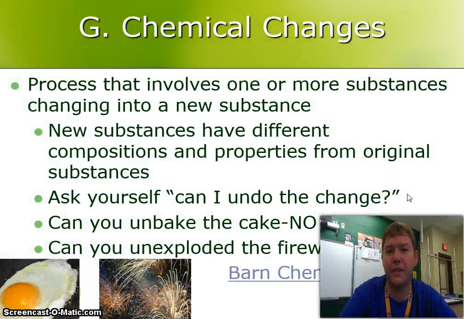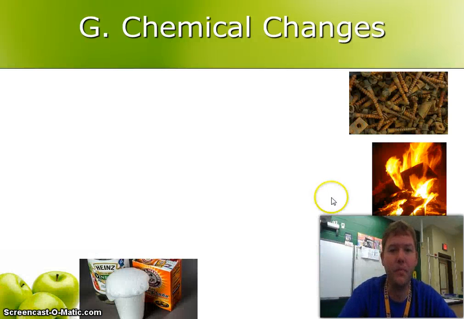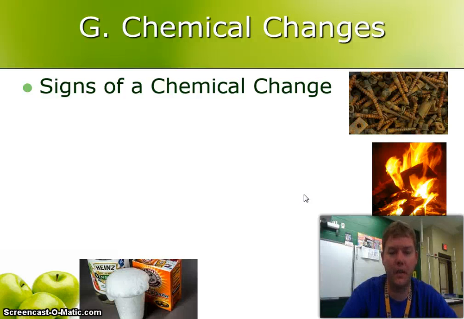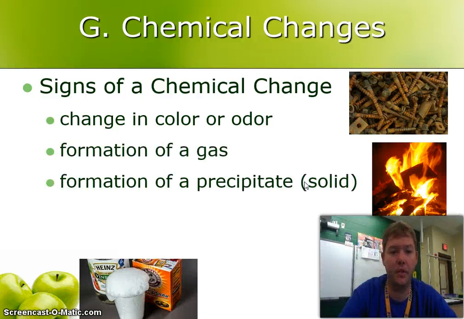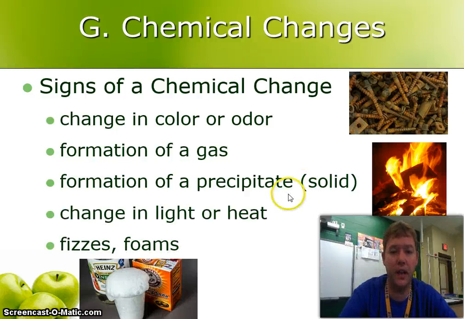All right, so there's an example of chemical change. Can't undo that and turn it back to the barn. Chemical changes, what are some signs that a chemical change takes place? We talked about rusting right there. We talked about flammability. Other ones, change in color or odor is another one we mentioned in the video there. Formation of gas being produced, formation of a precipitate, which is a solid, change in light or heat.